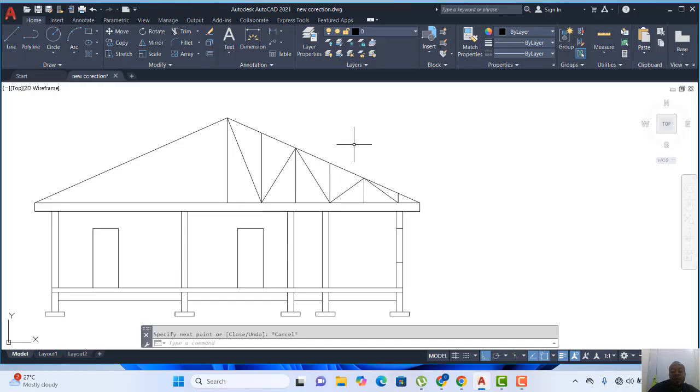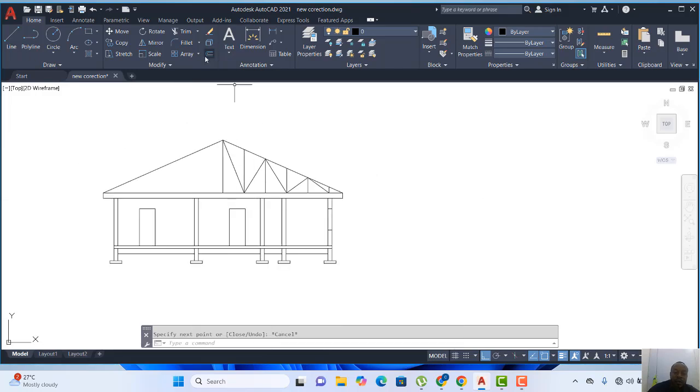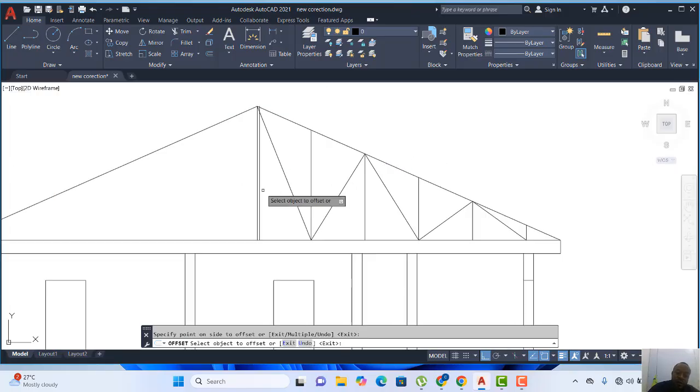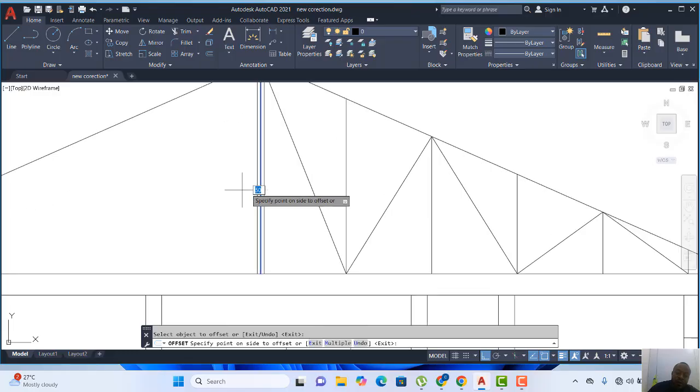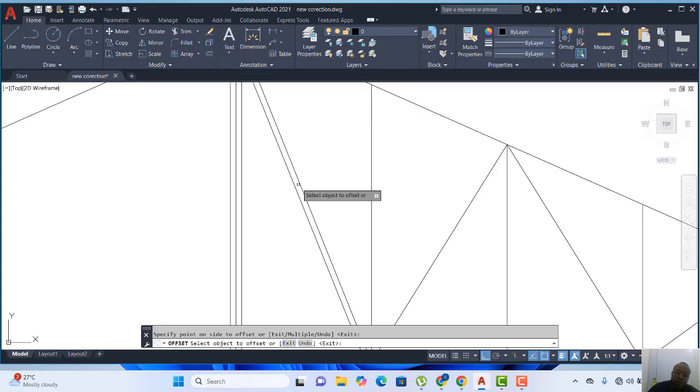The next one is this line, and I want to make it the size of the wood. So let's assume I'm using a wood of 100 mm, so I'm using 50 as half. So I'll set 50 here, and then I'll set 50 here. So that gives us 100 mm. I'll set another 50 here.